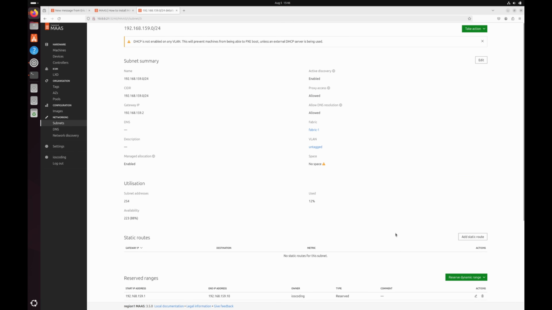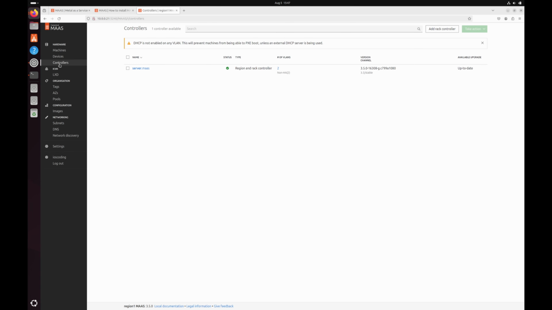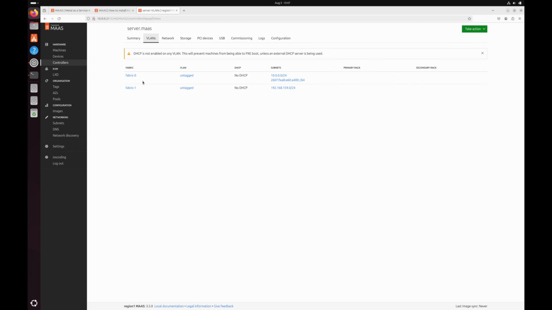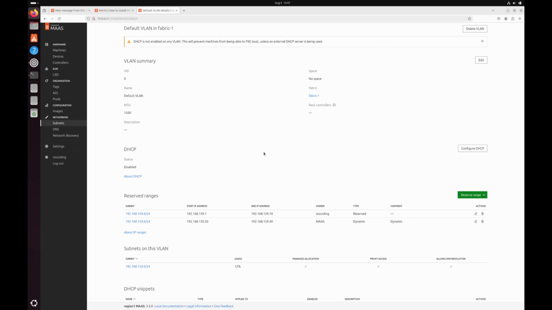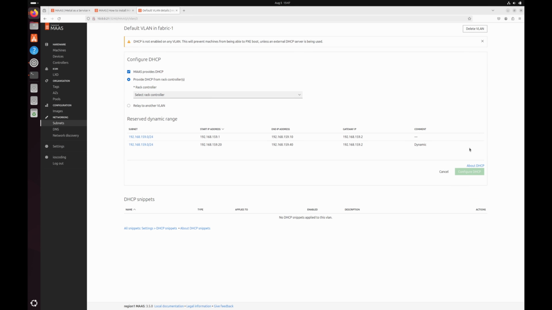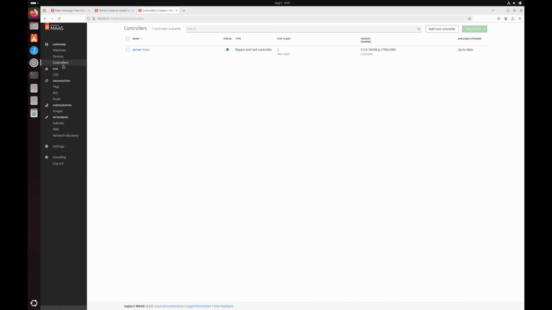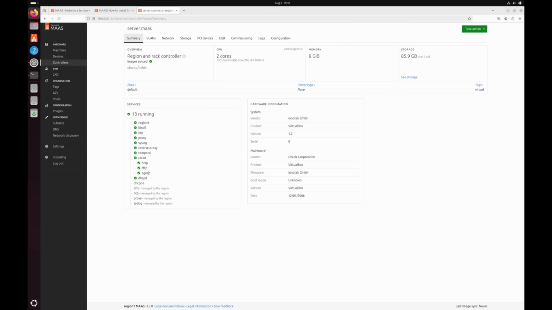Once the configuration is done, we can go back and go to the controllers. Under controllers, we will select our controller, and on the VLANs, here we will click on this untagged VLAN icon. As you can see, our reserved range has popped up in here. Now we have to actually configure the DHCP. If you click on configure DHCP, here you will have to select the rack controller which you want to use as the DHCP server, and then click on configure DHCP. If we go back to our controller, the DHCP server should have been started by now.